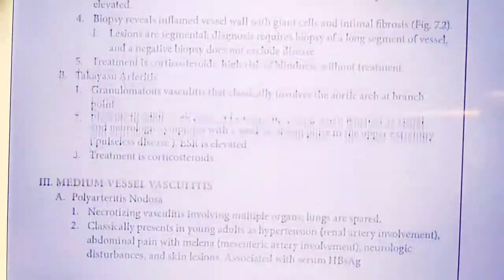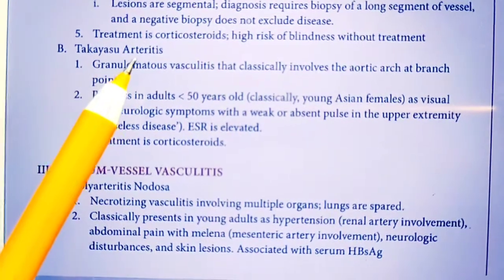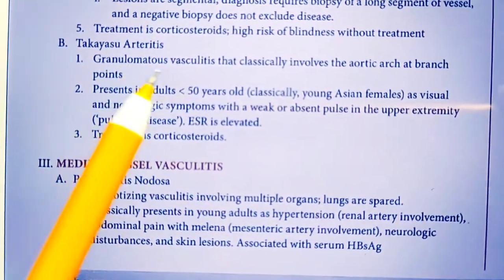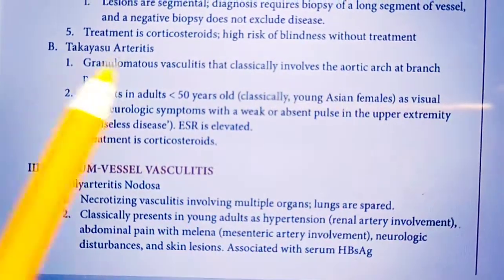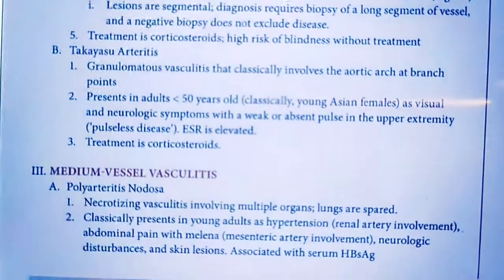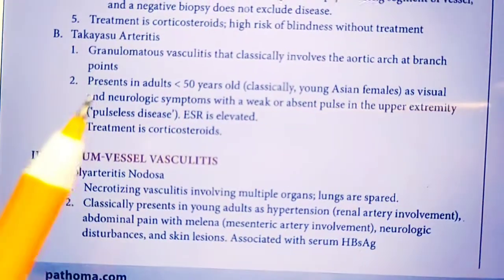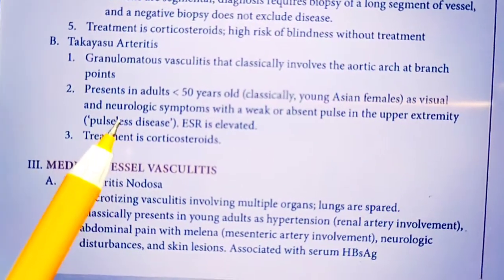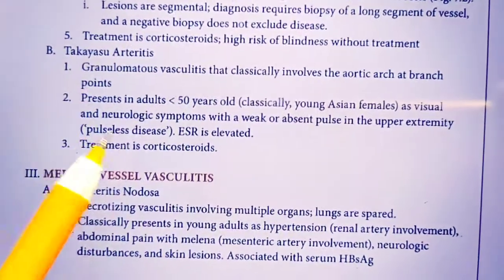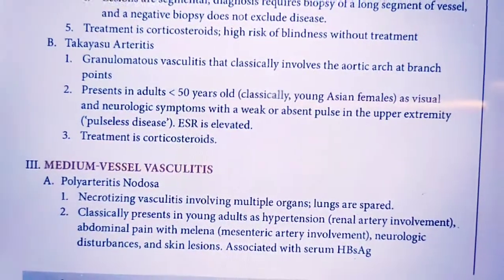So let us go to the next disease, that is the Takayasu arteritis. Takayasu arteritis is granulomatous vasculitis and it involves the aortic arch, and the patient is generally in Takayasu arteritis pulseless, so the patient will not have any pulse. Remember this one. Treatment by corticosteroid.